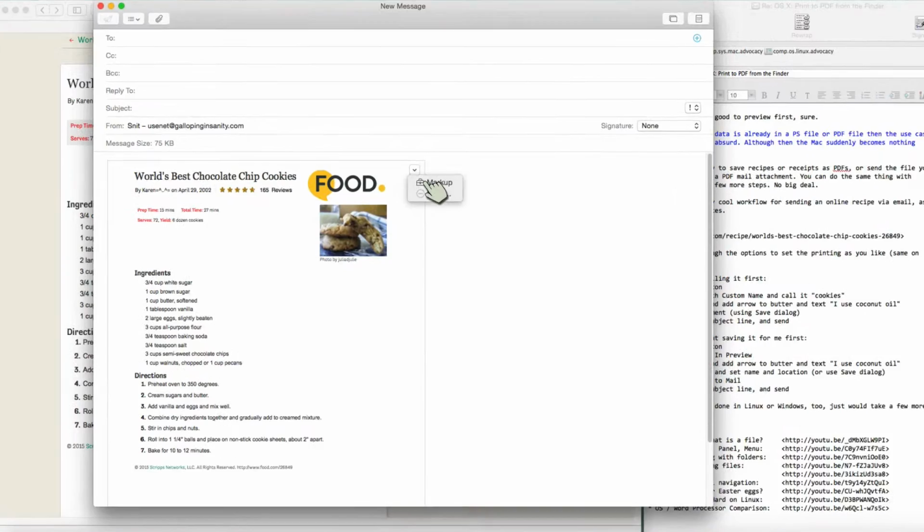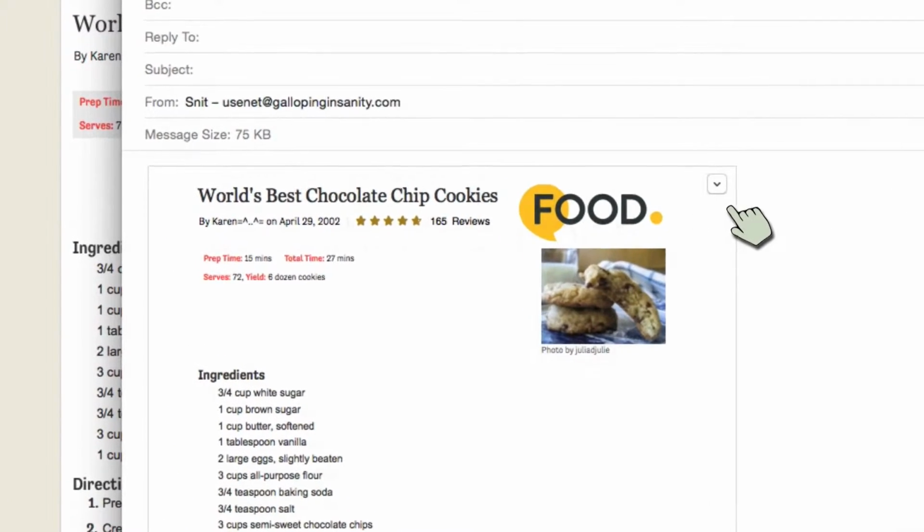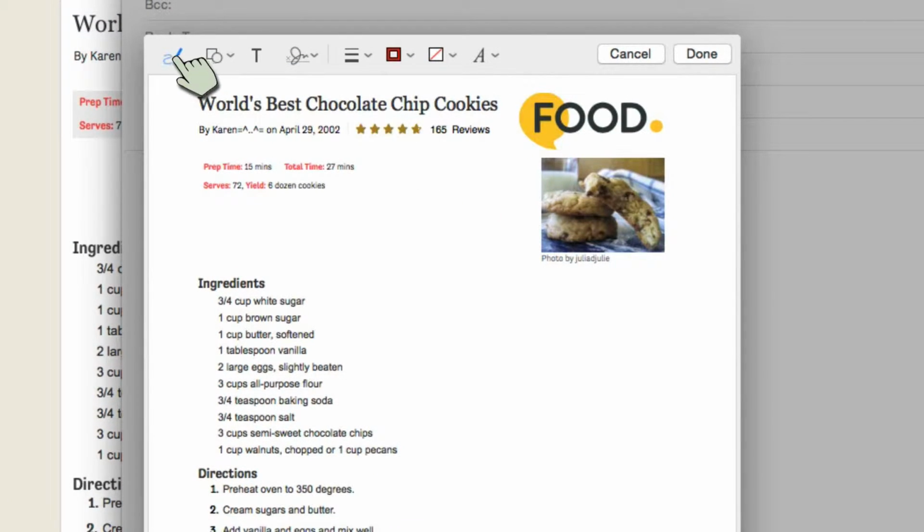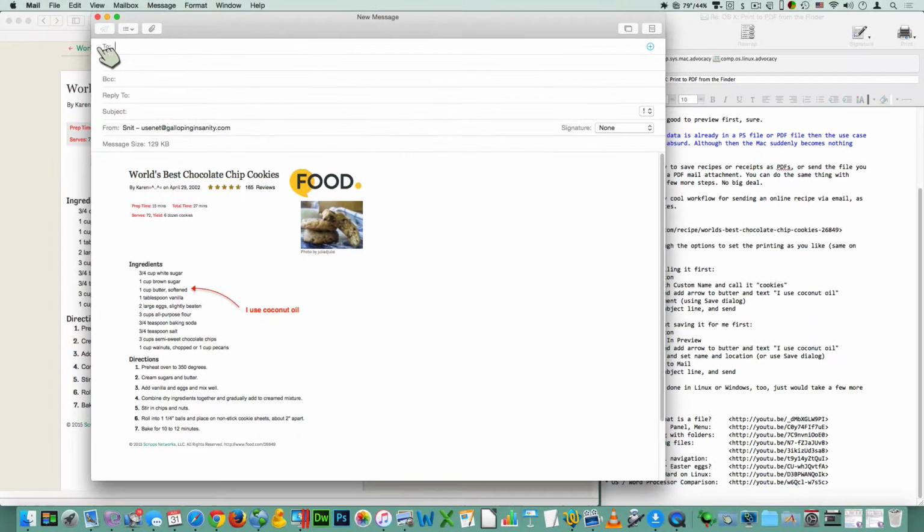Right here, I could go into Markup, and it's already selected with its little draw tool. I write, instead of butter, I use coconut oil. So I could draw my arrow right there, and it figures out, oh, okay, that's an arrow. And if I wanted to, I could have that be pulled down here, just to show that I can modify that. I could go into text and say, I use coconut oil. And then I can drag this up here, and then I can say done. And then of course I could address it, put a subject line in, and send it.